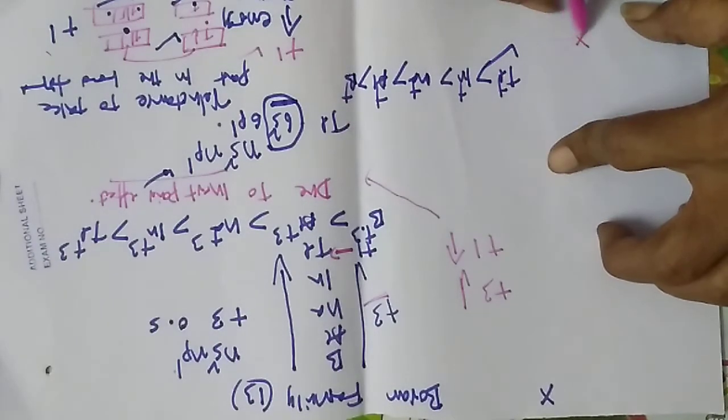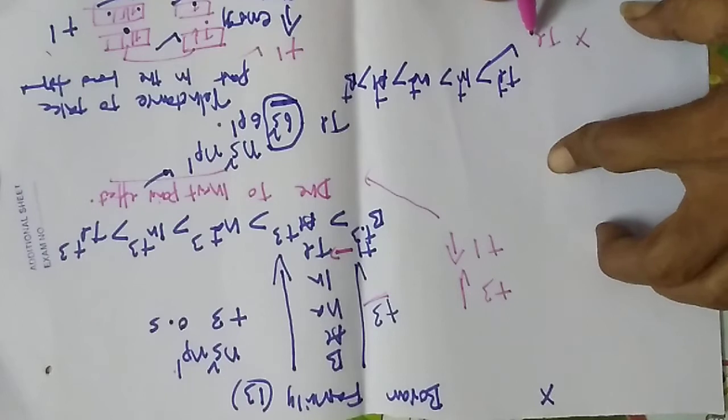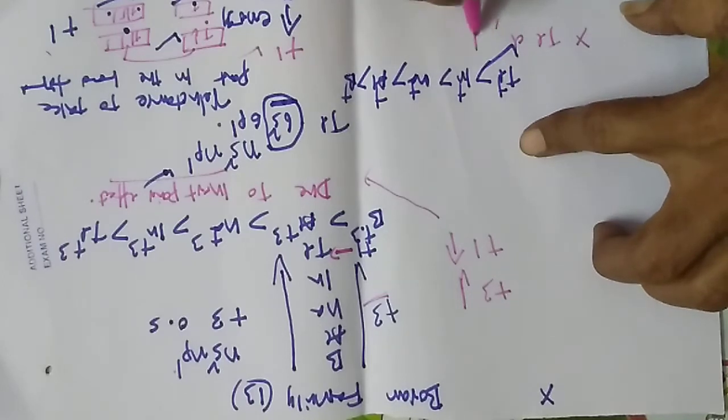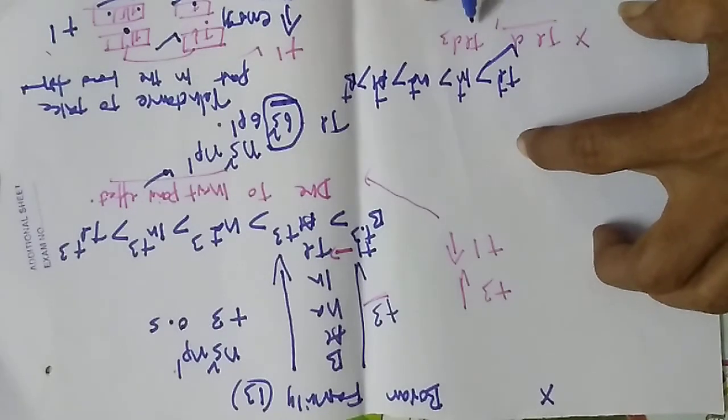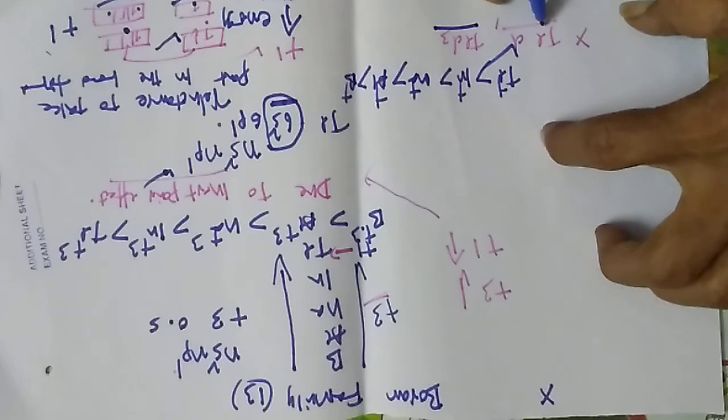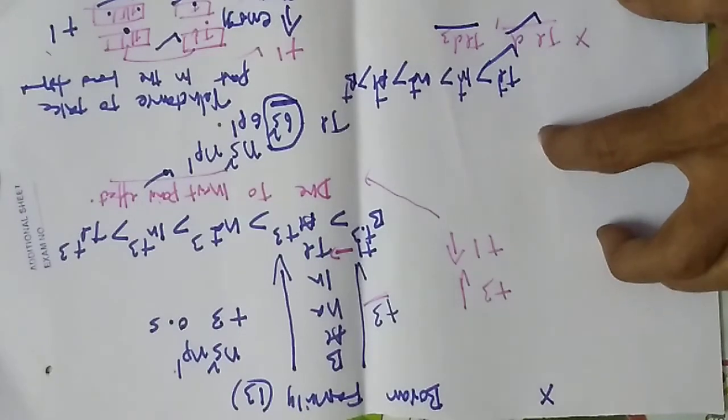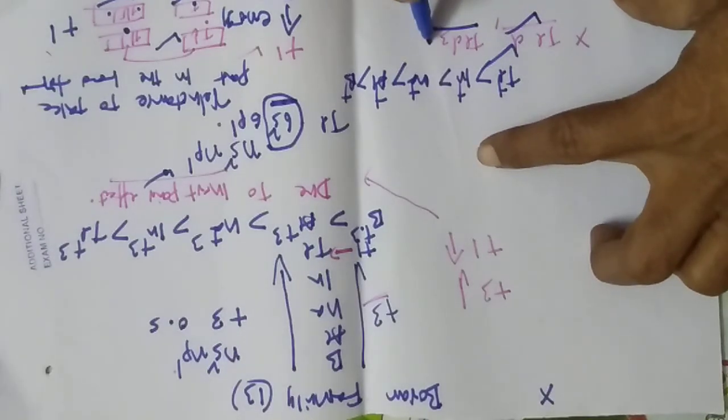Another question is there: TlCl and TlCl3. Here there is a JEE question. TlCl, TlCl3, which is the most stable? Thallium TlCl is the most stable. TlCl3 is unstable.